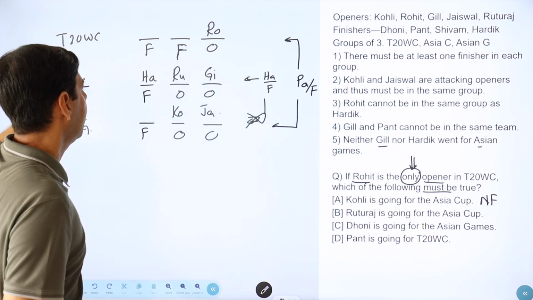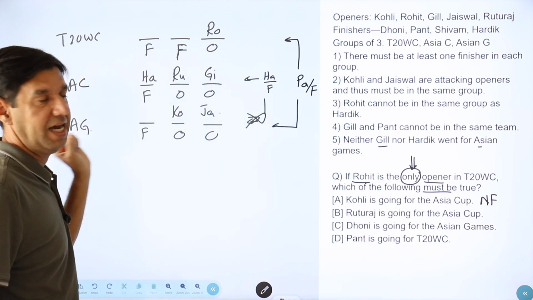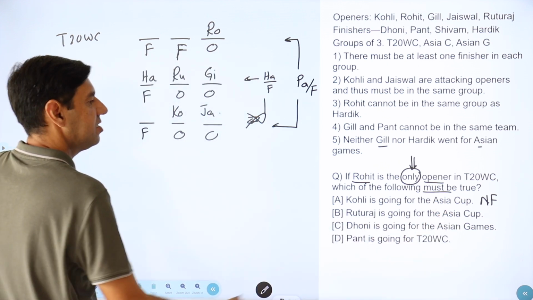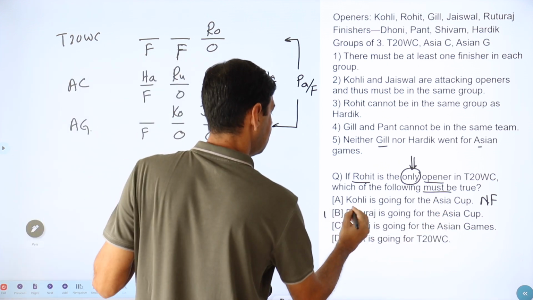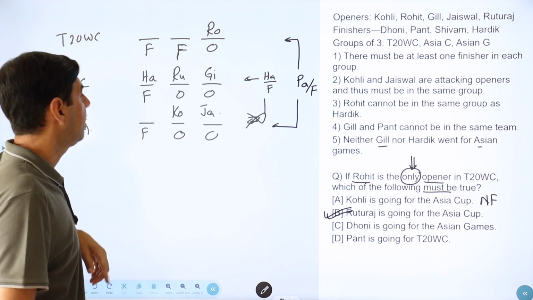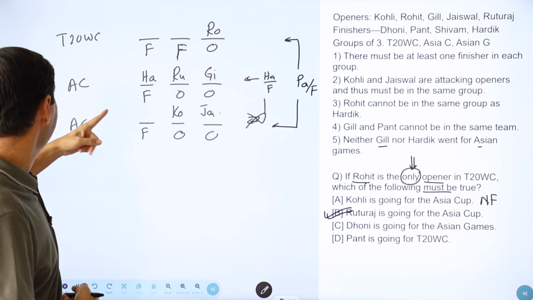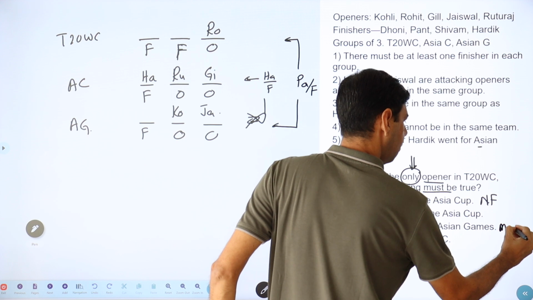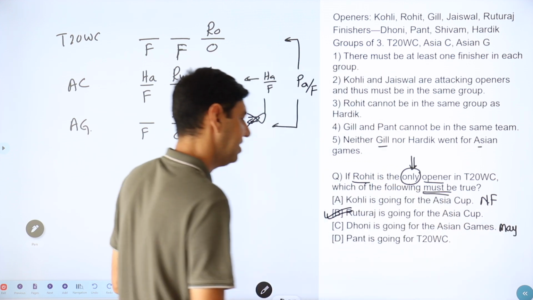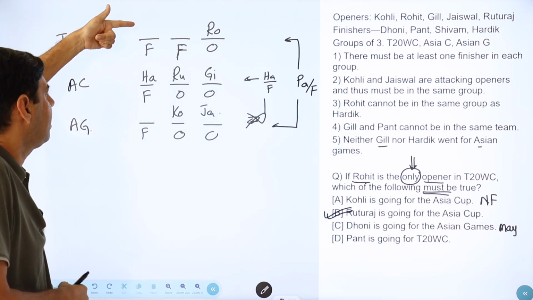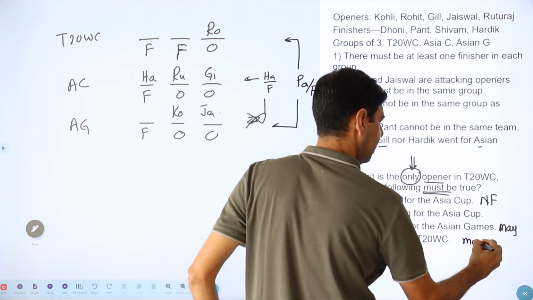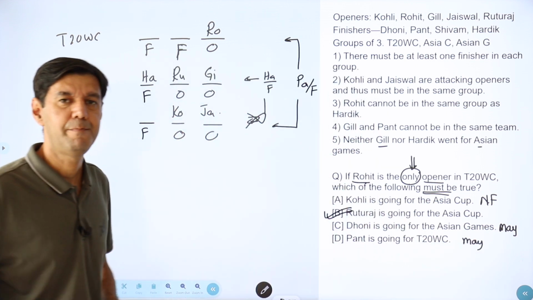Yeah, Kohli cannot go to Asia Cup because Gill has to go. Kohli has to go with Jaiswal. Ruturaj is going for the Asia Cup. Yes, Ruturaj has to go for the Asia Cup. Dhoni is going for the Asian Games. Now Dhoni may be or may not be. We do not know, right? But we want here which is necessary. Pant is going to T20. May be or may not be again. So it is not necessarily. The necessarily is only B.